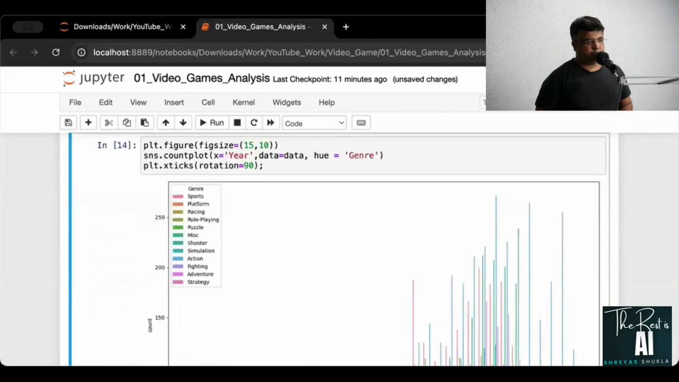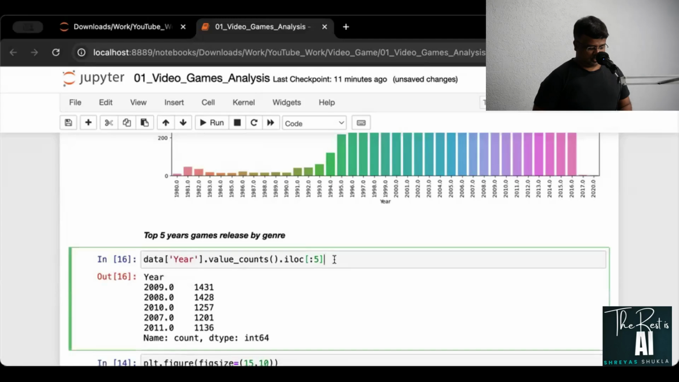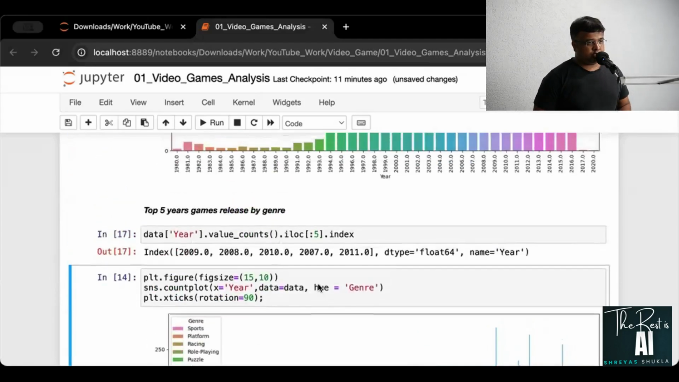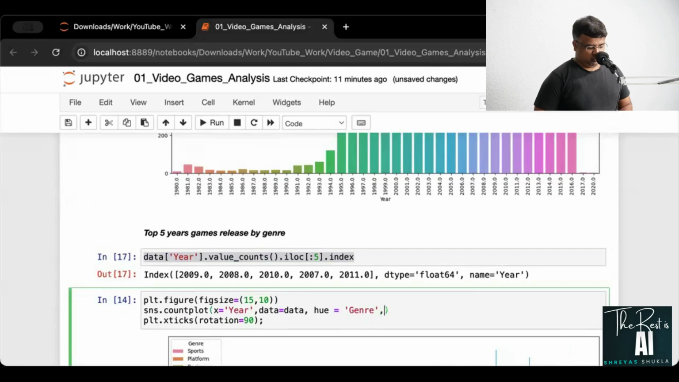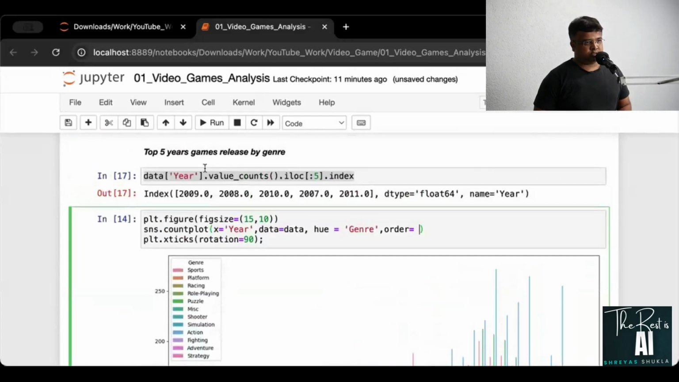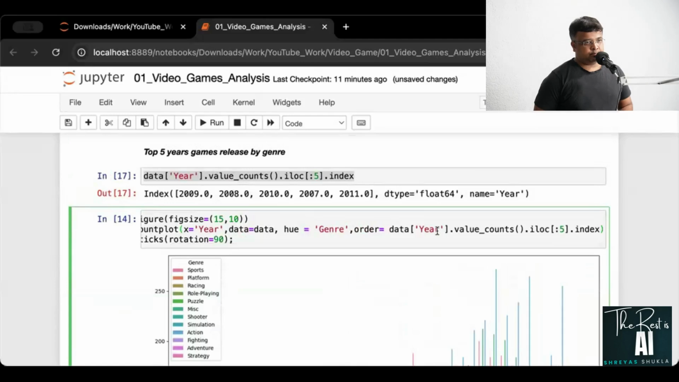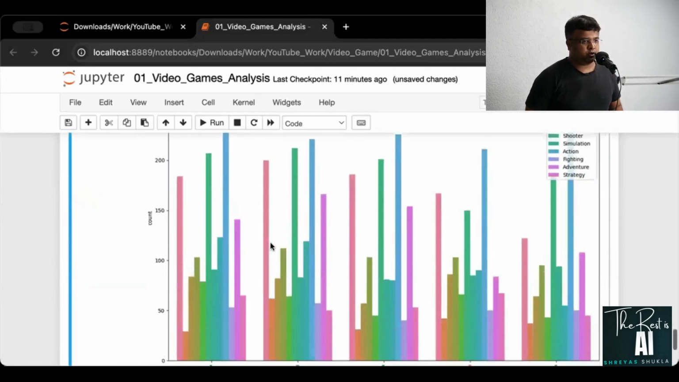Okay, there you go. And I do not want the numbers, I just want their index. Why is that? Because I'll copy this as it is, and here I'll say I want to order this that I created earlier. I'm going to order with this 5 years. So I'll paste this as it is. There we go. Now it is what we wanted always.